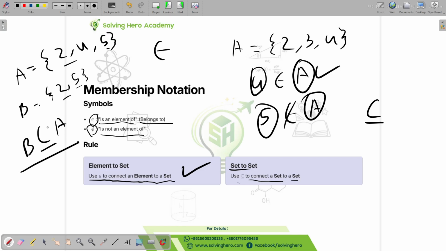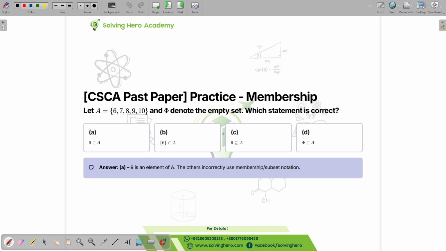Okay, so this is the sign we use for sets. This is the sign that we use for elements when we are trying to connect an element to a set. Now let's look at this question. Let A and phi denote the empty set.